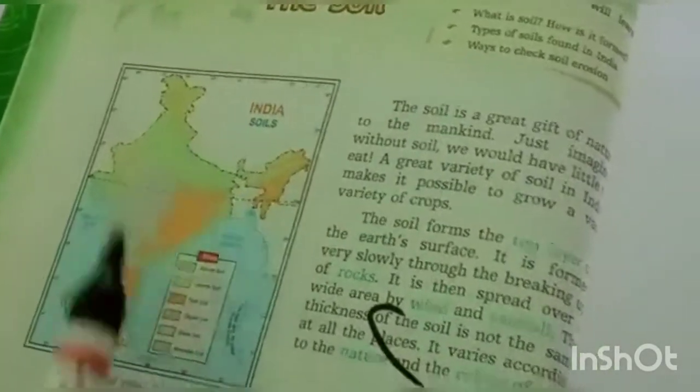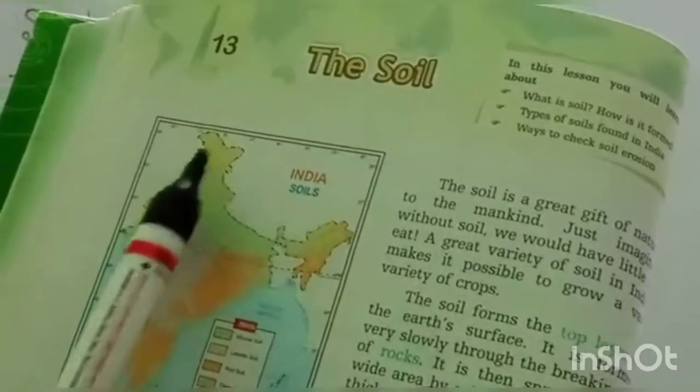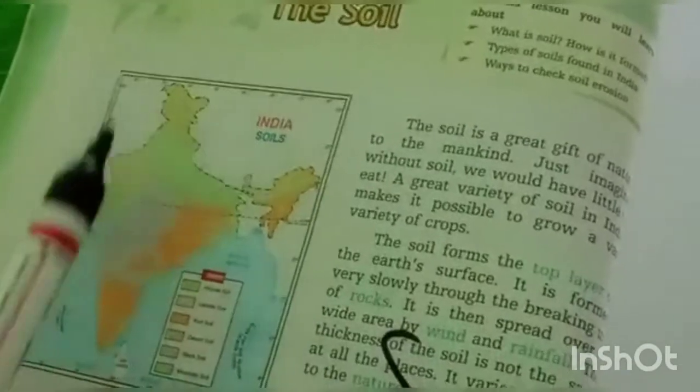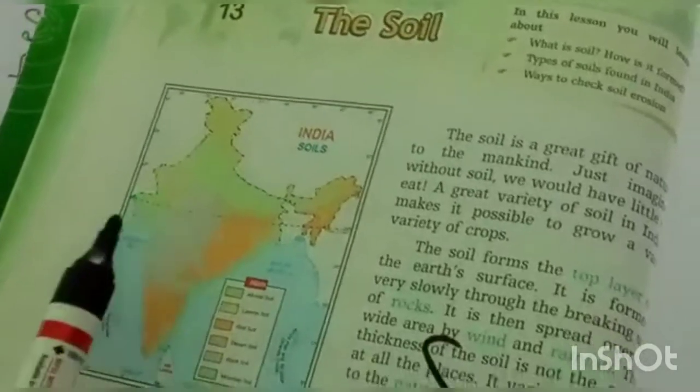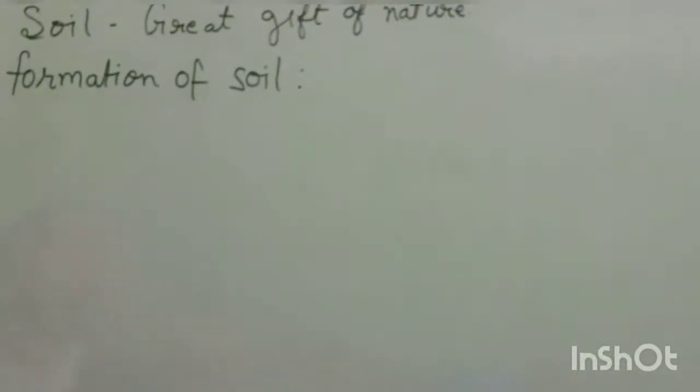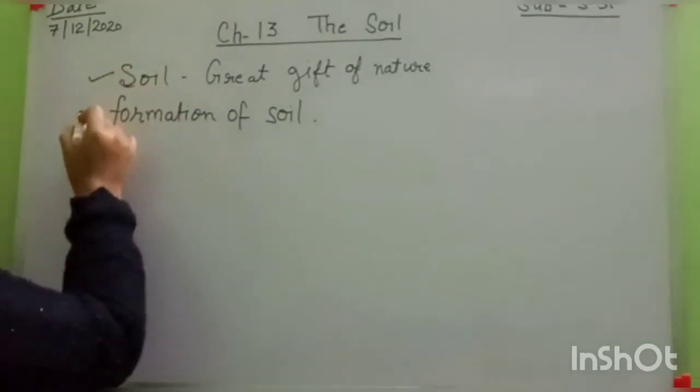It means how many types of soil are found in our country now. And here, different color shades differentiate the different colors of soil and which states these soils are found in. Okay, then after that, the formation of soil topic is clear now. I think this is also clear.